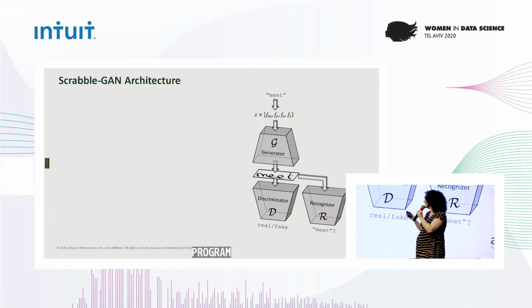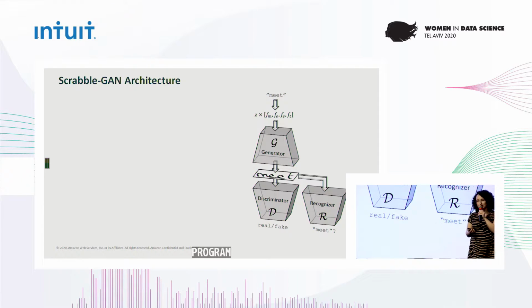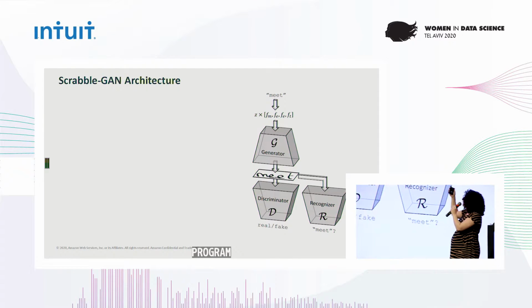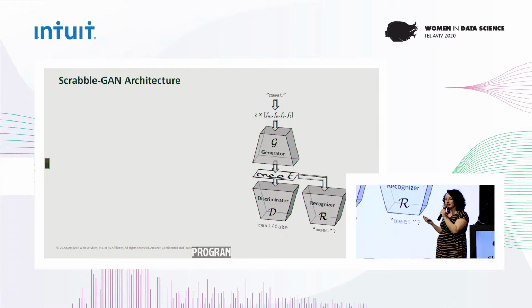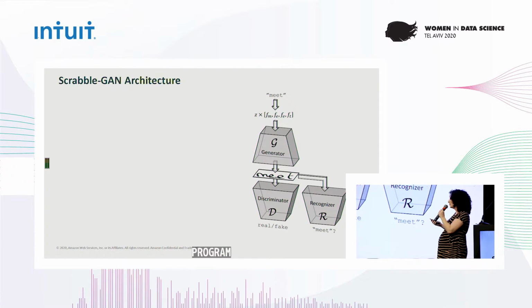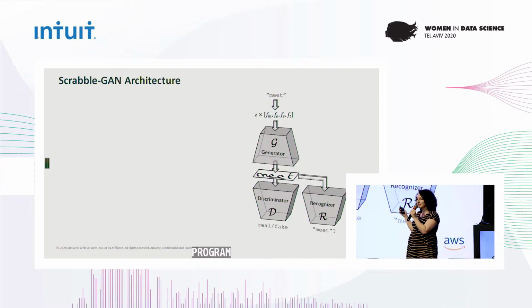Okay, so this is the general architecture of our approach, and it's based on a generative adversarial model. First we have an input word, here it's meat, and we ask the generator to generate this word into an image of handwriting. And then this image is judged by two networks, the discriminator and the recognizer.